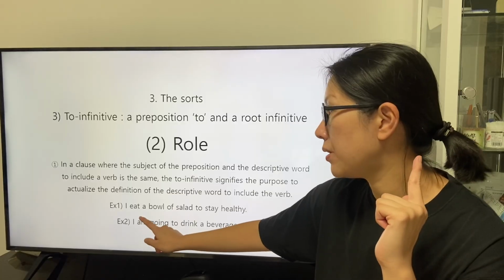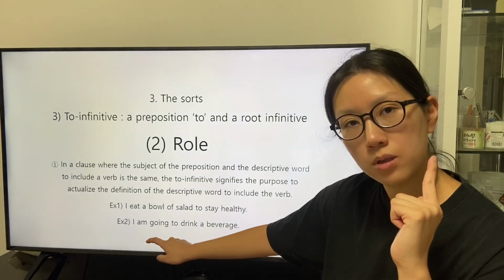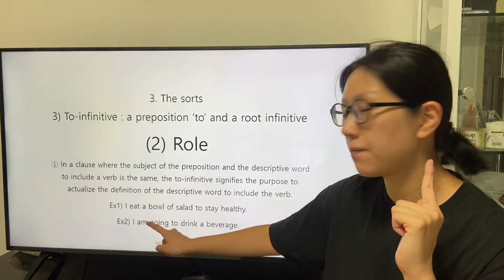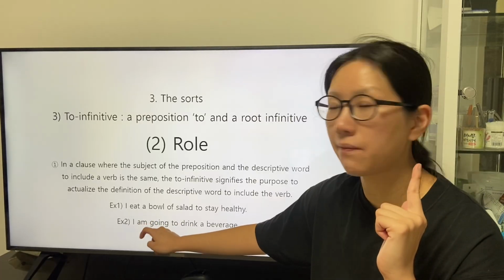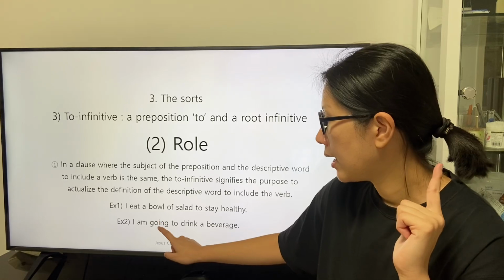The definition of the be verb is deepened with the application of the present participle going to specify the definition of the be verb. And